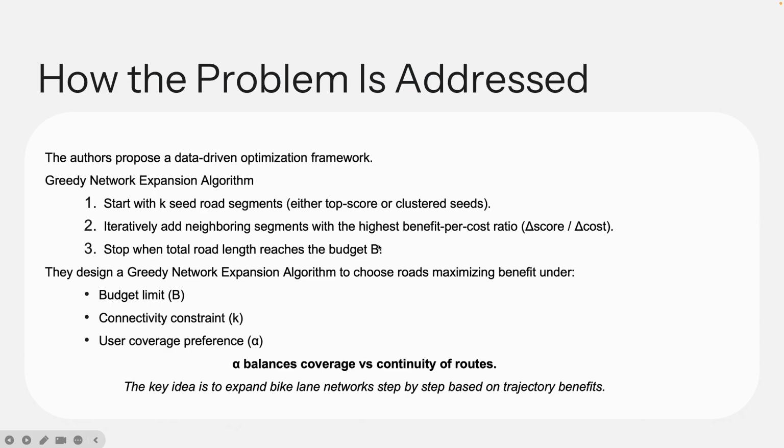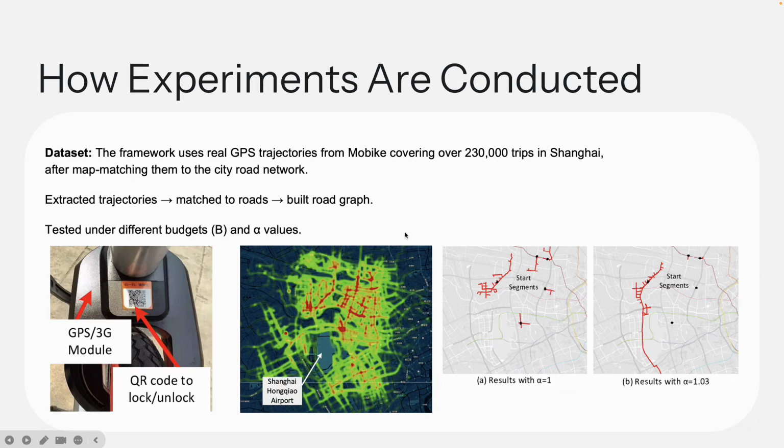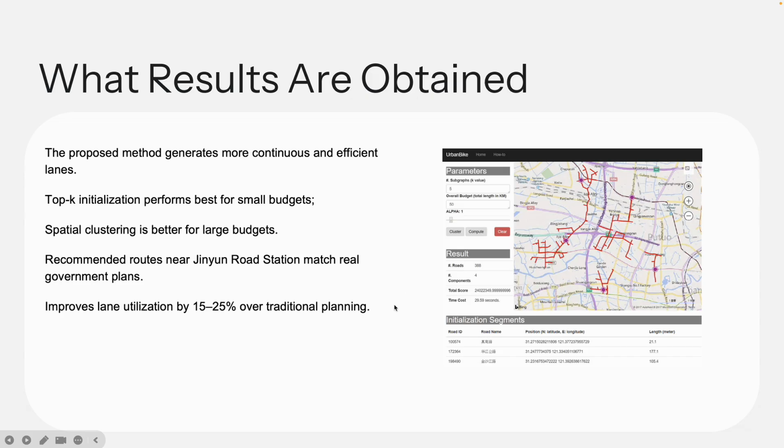The authors propose a data-driven approach that formulates the planning as a constraint optimization problem. They designed a grid network expansion algorithm with a tunable parameter alpha to balance between covering more users and ensuring longer continuous routes. They evaluated the method using 1 month of mobile trajectory data from Shanghai containing over 230,000 trips. The method increases the line coverage effectiveness by 10 to 20% compared to baseline heuristics.